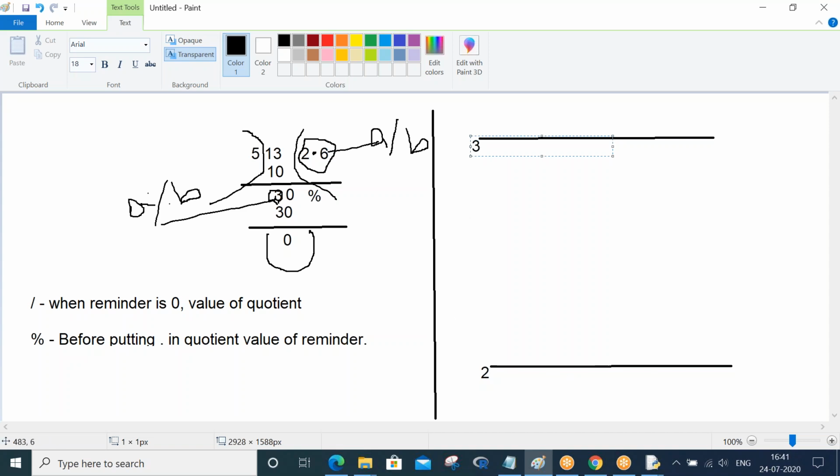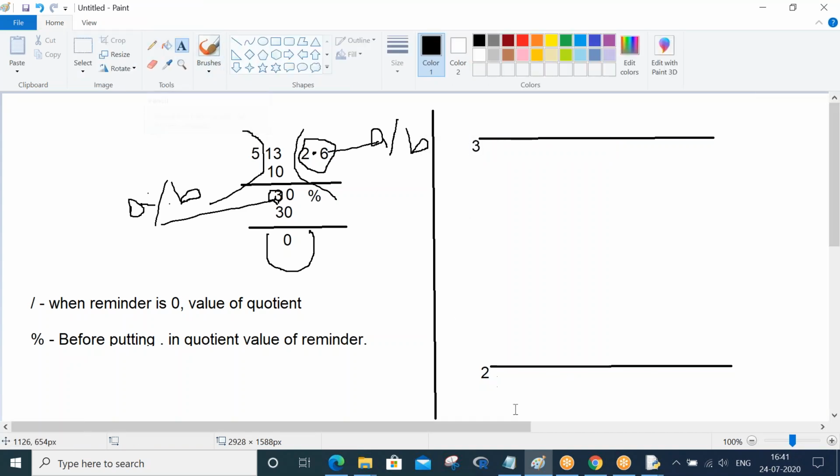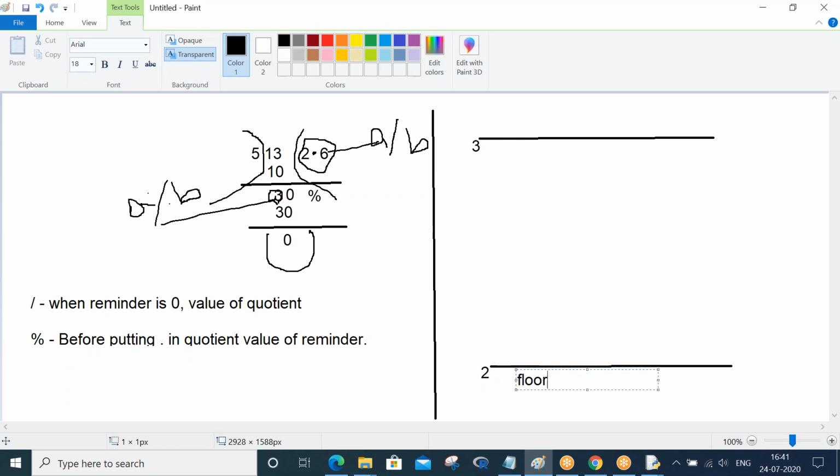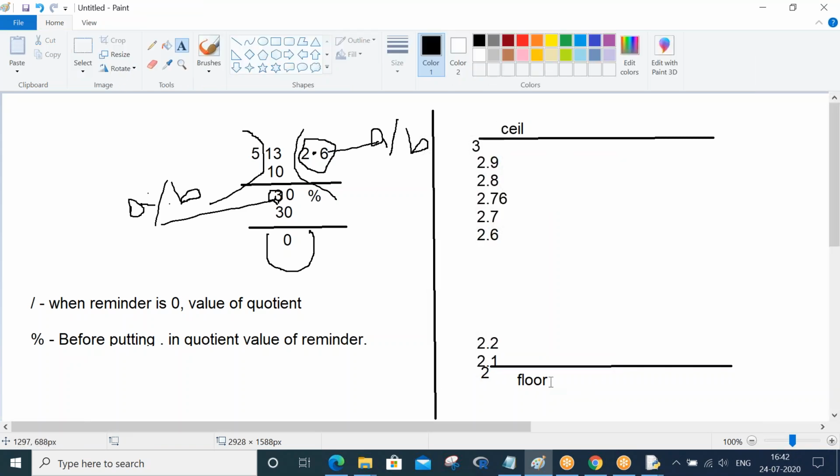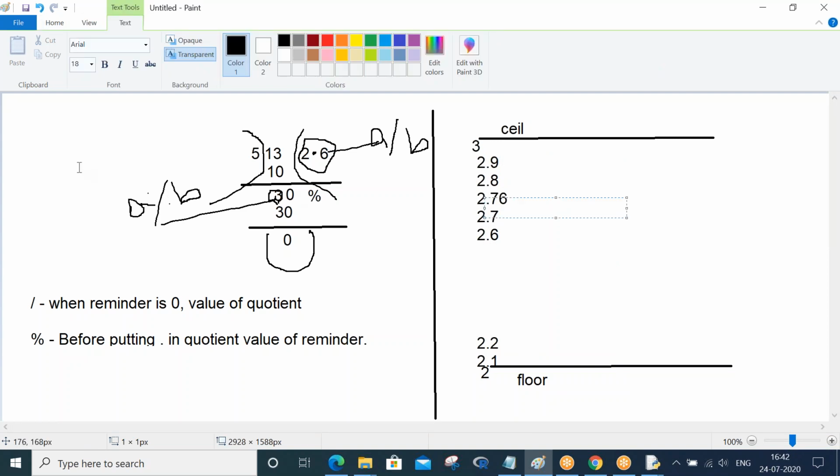Imagine this is your floor, and the above one is the ceil. In between, this is 2.9, this is 2.8, this is 2.7, 2.6, and so on, down to 2.2, 2.1. So basically, what is the floor of 2.6?